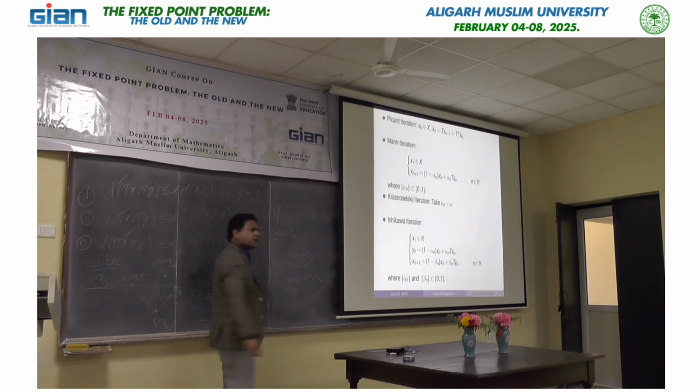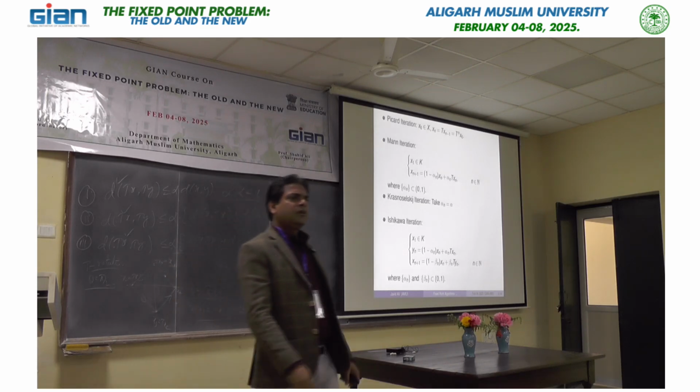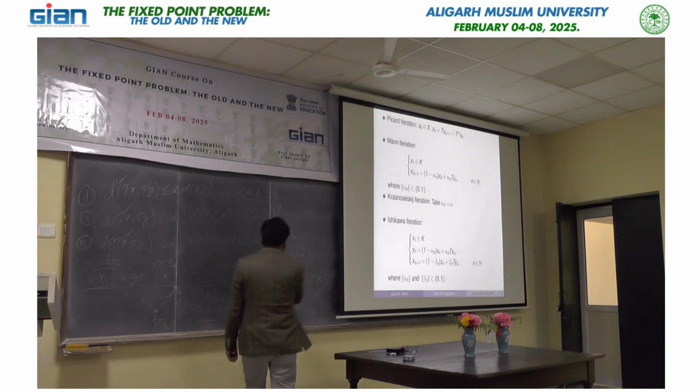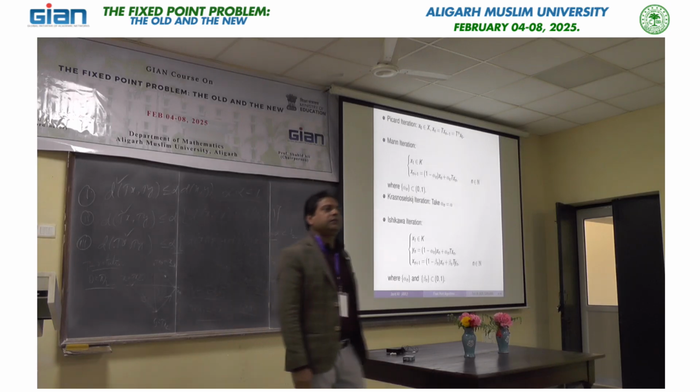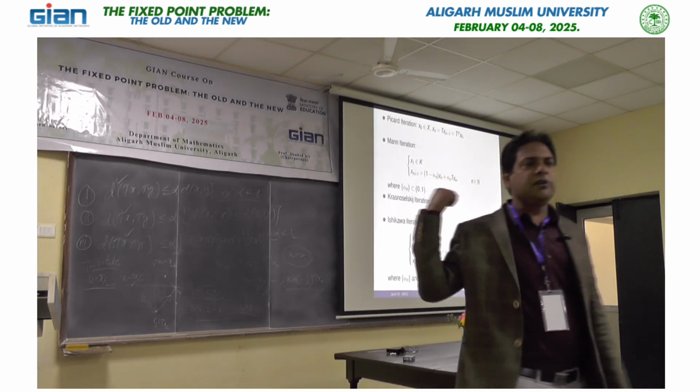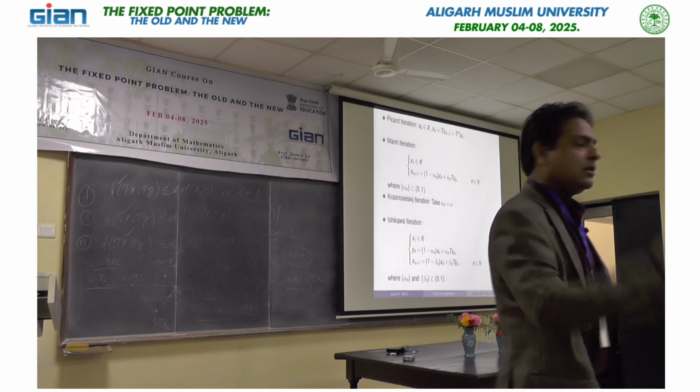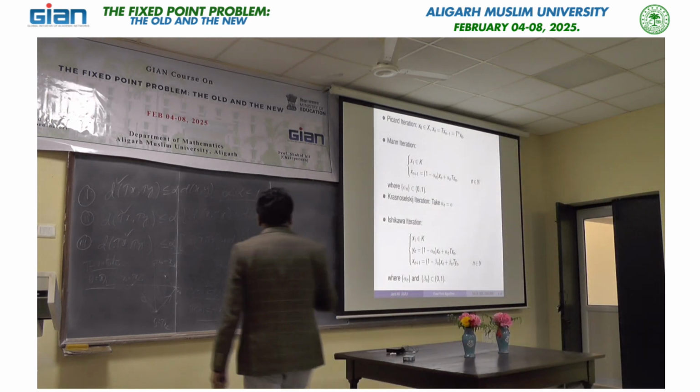This is a convex combination. If we replace this half by a lambda, then we have this Krasnoselskii iteration, because if we take lambda equals half, then we have that average operator, you can say the mid value. So, this is a part of research.